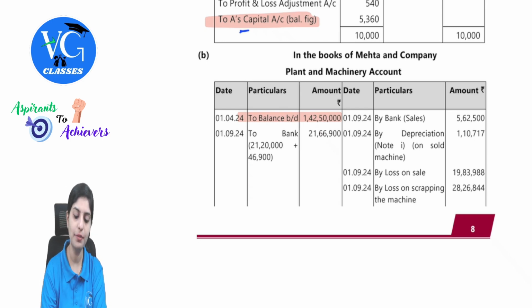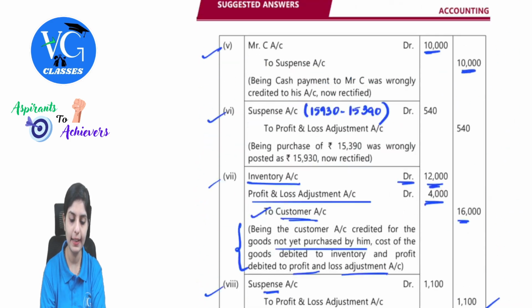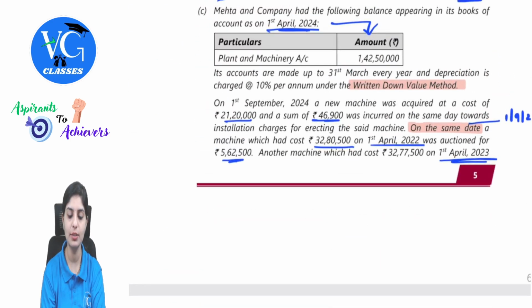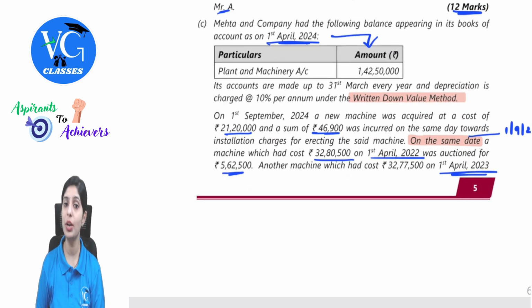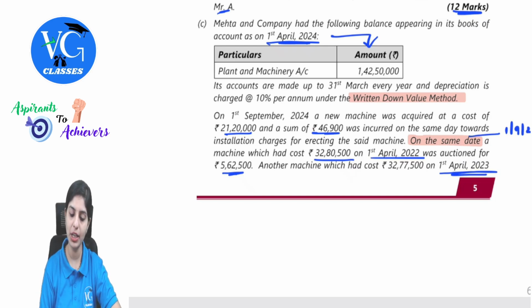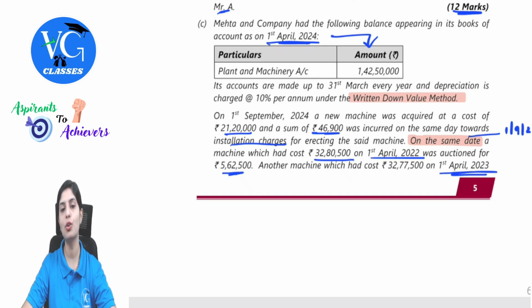Next, from 1st April 2024 till 1st September 2024, there is no such transaction. So we will analyze the entries one by one and make the respective entries. On 1st September 2024, a new machine was acquired at a cost of 21 lakh 20,000 and a sum of 46,900 was also incurred, considering this as an installation charge. So the total cost, 21 lakh 20,000 plus 46,900, needs to be considered as the cost of the machine.